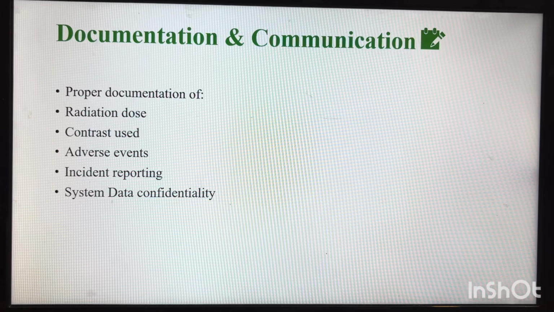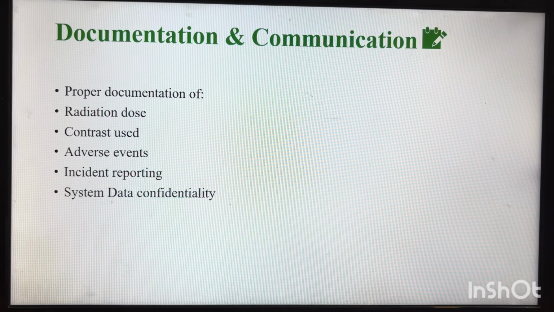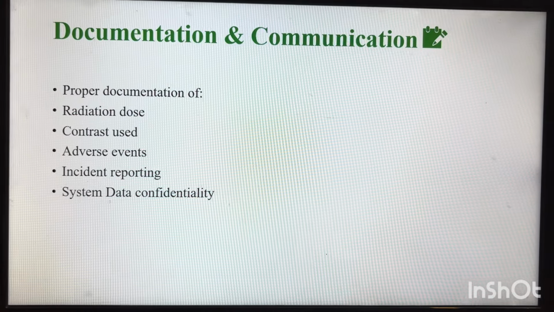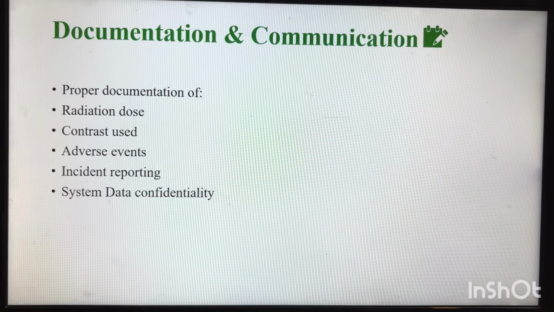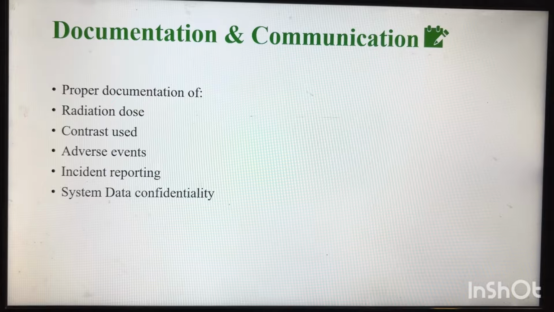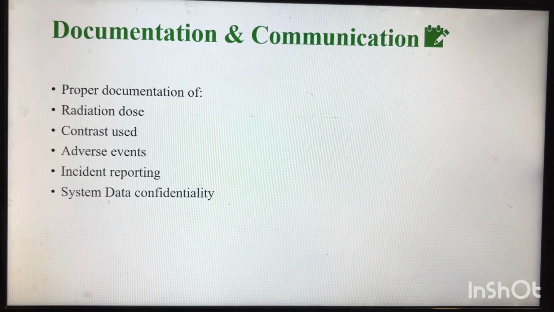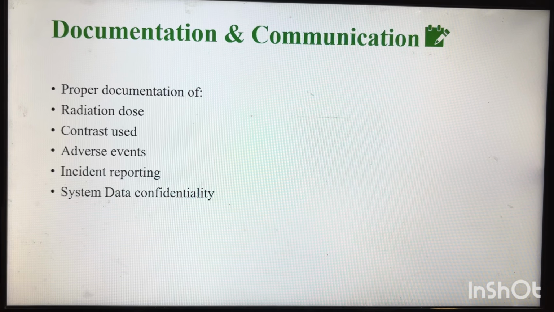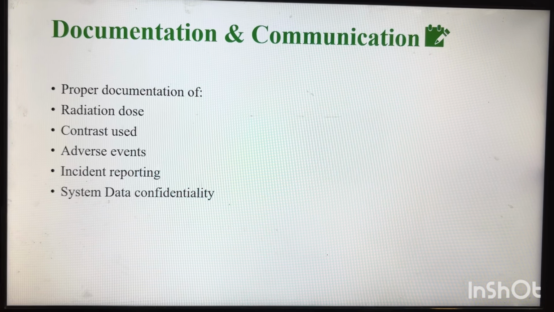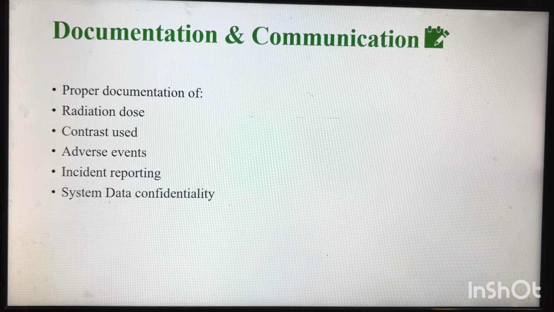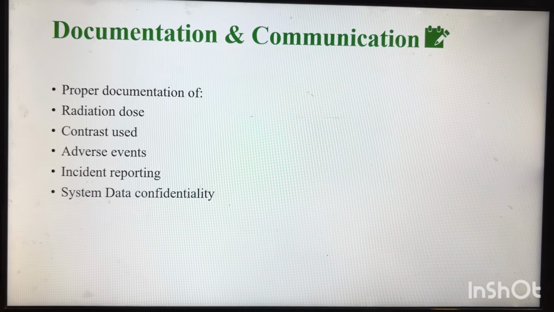Documentation and communication: as I told you, they have to communicate with the patient properly regarding their treatment, recovery, and safety precautions. Proper documentation needs to be done in the form of consent and the contrast used, and it should be written in the record. The radiation dose the patient received should be recorded. Any adverse event that has happened should be reported through the incident reporting form, and all the data should be kept confidential and not disclosed to anyone.